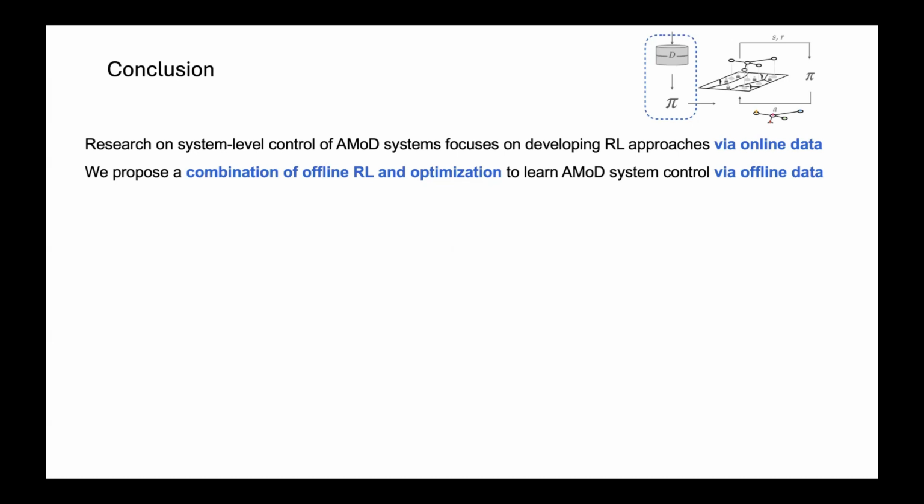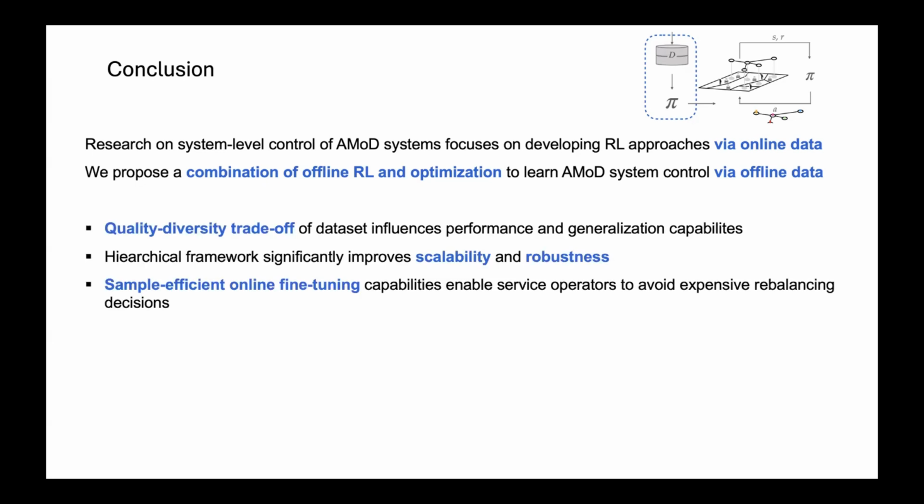Already coming to the conclusion here. The research on system-level control of AMoD systems previously usually focused on developing reinforcement learning approaches via online data, while we propose a hierarchical approach combining optimization and offline RL to learn how to control AMoD systems via offline data.